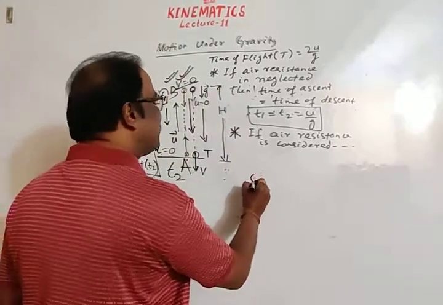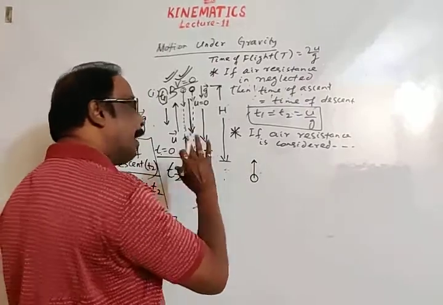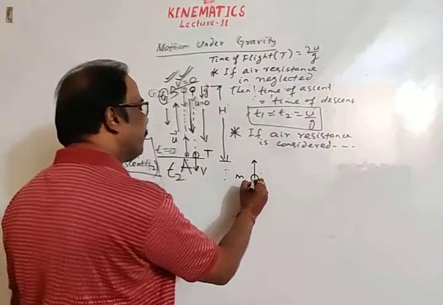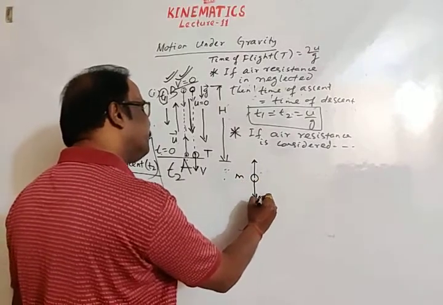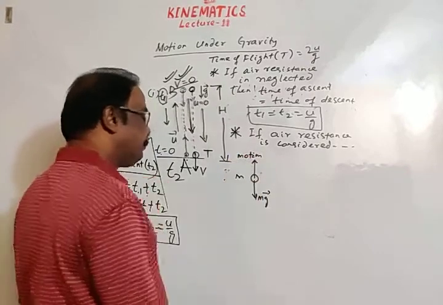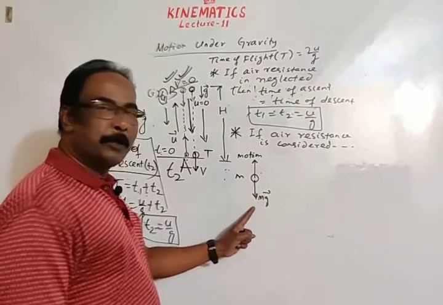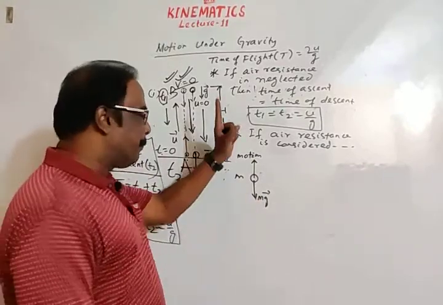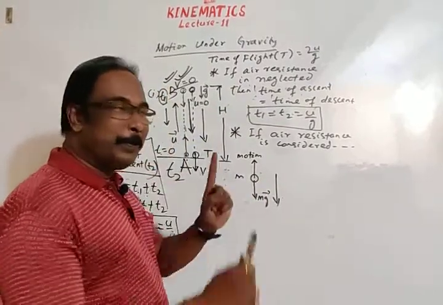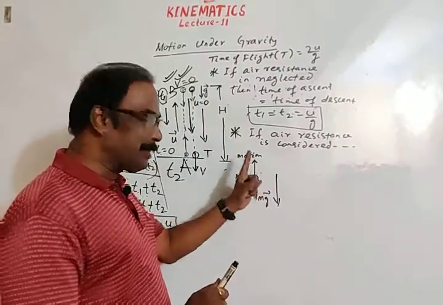Suppose a body is moving in the upward direction. Then what are the forces acting on the body? Let the mass of the body be m. The weight of the body acts in the vertically downward direction, as we have discussed. If a body moves upward, then air resistance, or opposition due to air, acts in the vertically downward direction, opposite to the direction of motion.